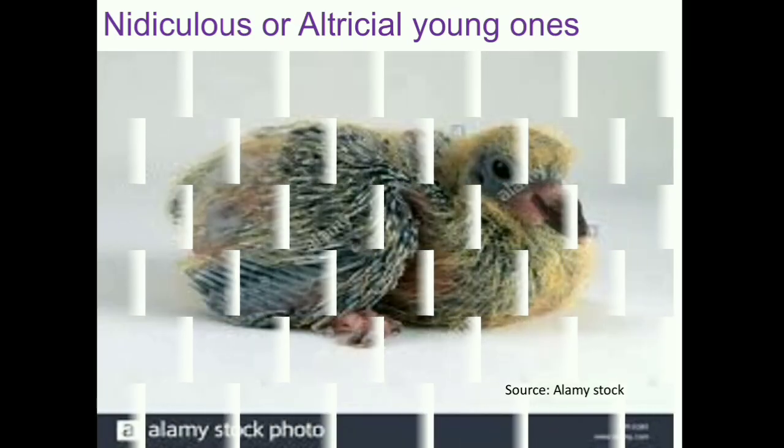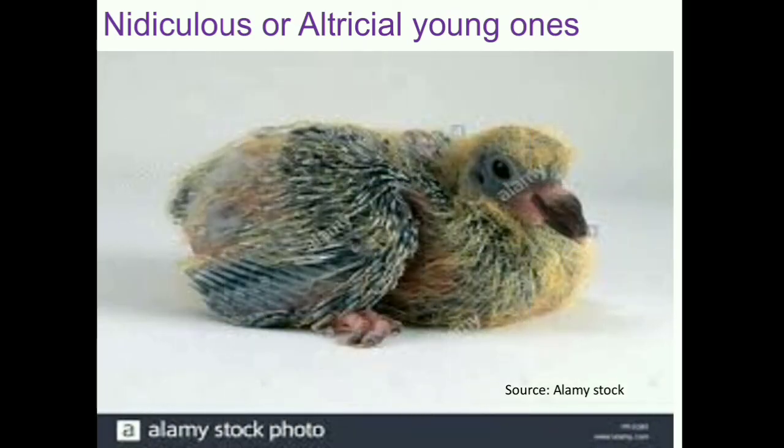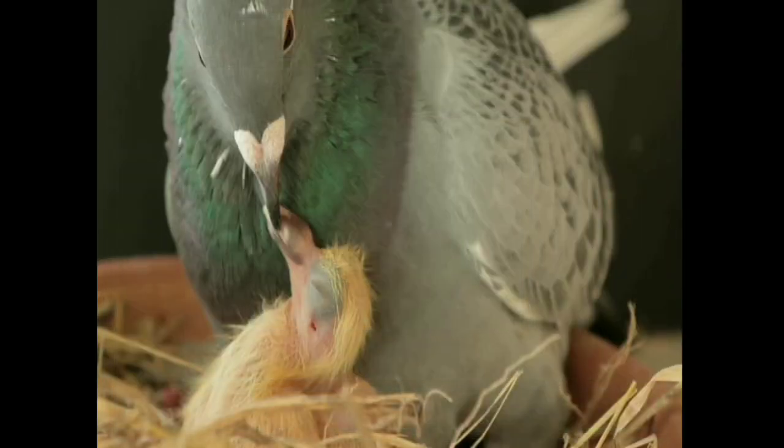The young ones of pigeons, when they come out of their eggs, are nidicolous or altricial. It means they are featherless, helpless, and not able to move around. These kinds of young ones we call nidicolous or altricial young ones. Being helpless, they require care also, and that is why pigeons are famous for their parental care. They feed their young ones with the help of a special secretion of the crop glands. Their crop secretes pigeon milk, and this pigeon milk is provided to the young ones by both males and females. They are able to produce crop milk which helps in better growth and survival. So this is all about the habits of the pigeon.